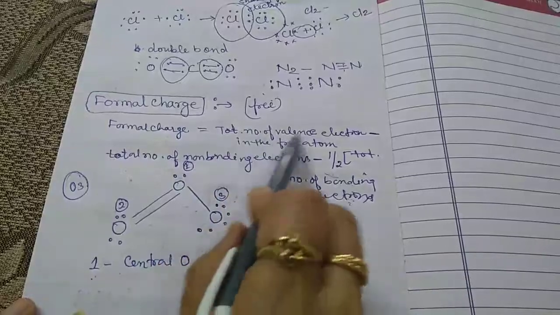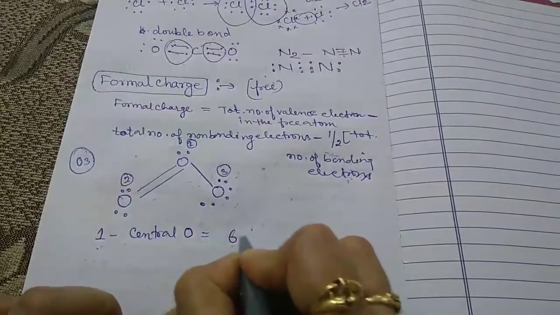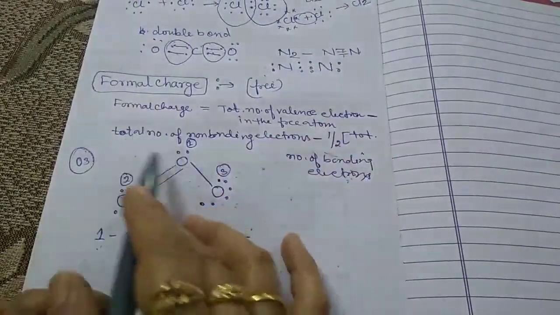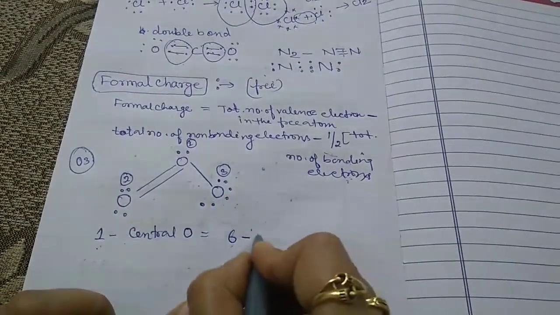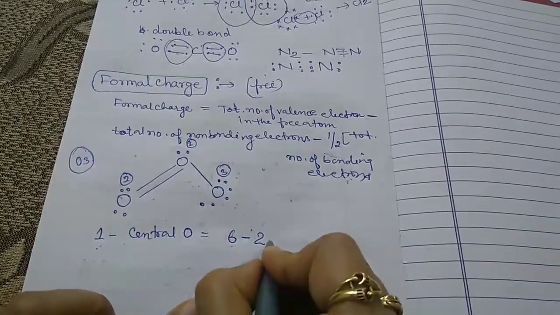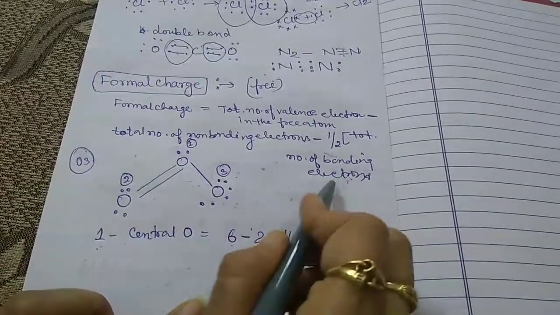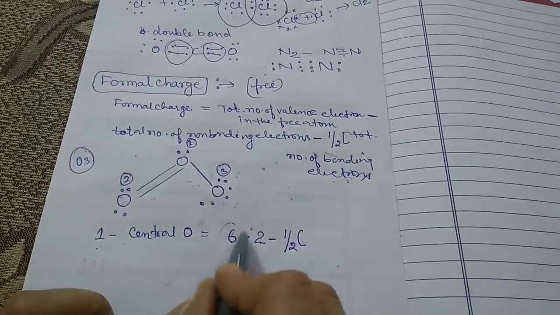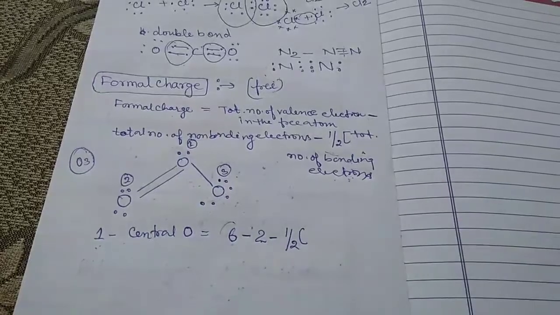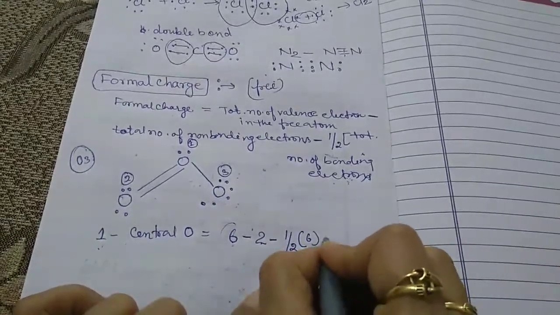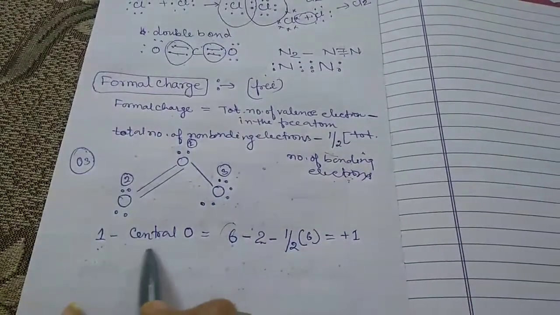First is the total number of valence electrons. The atomic number is 8, so the valence electrons are 6. Now put a minus sign. The total number of non-bonding electrons is 2. Again we put a minus sign, 1 by 2, and how many bonding electrons are there? The total electrons are 8, 2 do not take part in bonding, so 6 take part in bonding. So we get plus 1. This is the formal charge on the central oxygen atom.